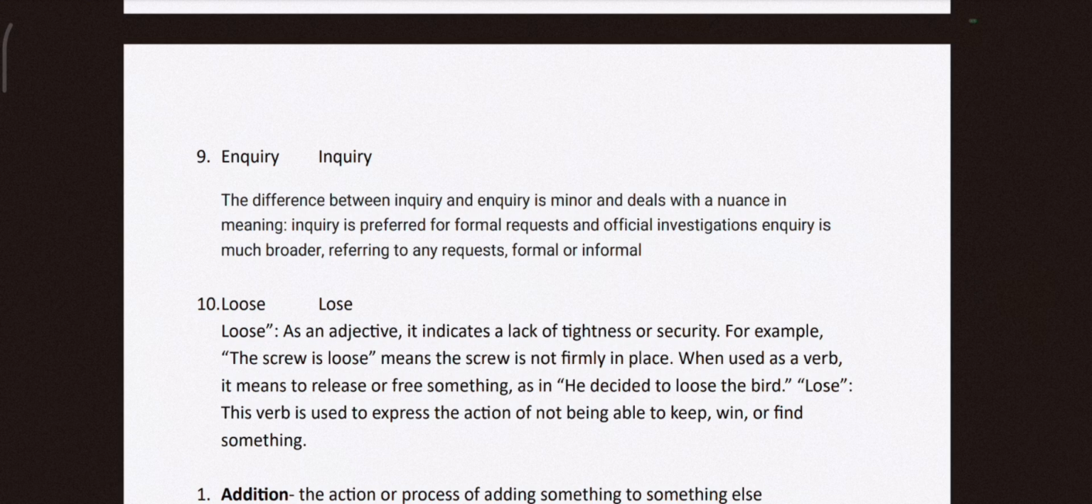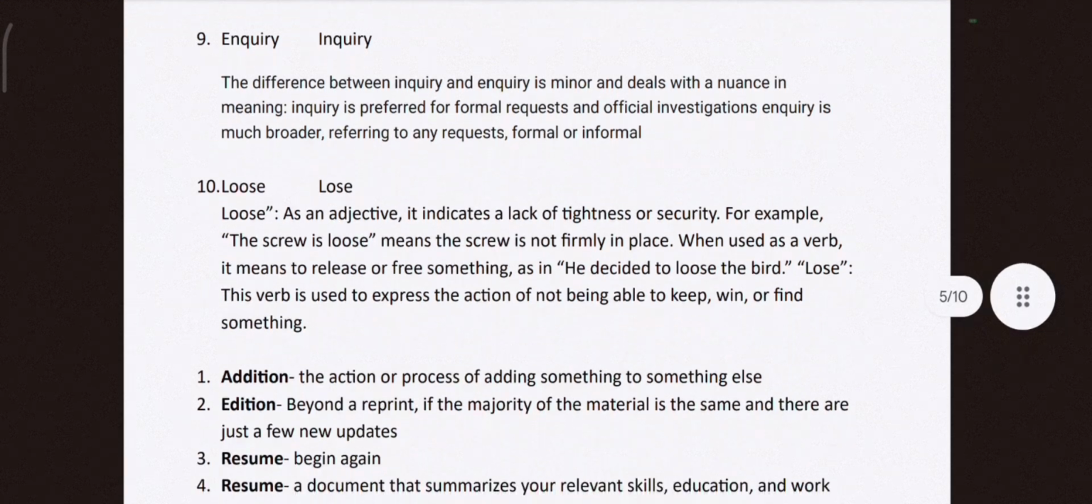Enquiry and inquiry both have similar meanings. Only minor differences. So, inquiry is used in formal requests and the other one in informal conversations. Both refer to investigation. Then you have loose, that uniform is loose for the child. Then you have another, lose, that one. So, that is used to express the action of not being able to keep something. I lose my umbrella often.